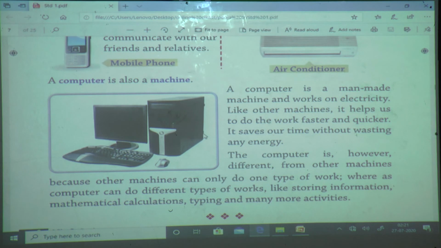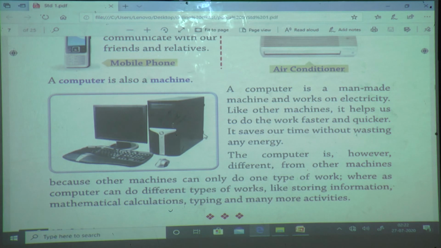Now we will see our lesson, the main things of this lesson, a computer. Computer is also a machine. Can anyone tell, is computer a man-made machine or an electronic machine? Which type of machine is computer? Man-made? No. Computer is not a man-made machine.